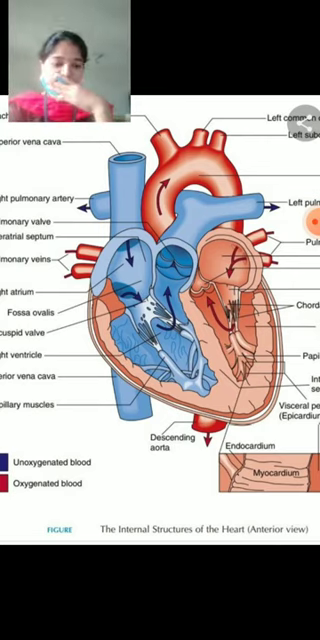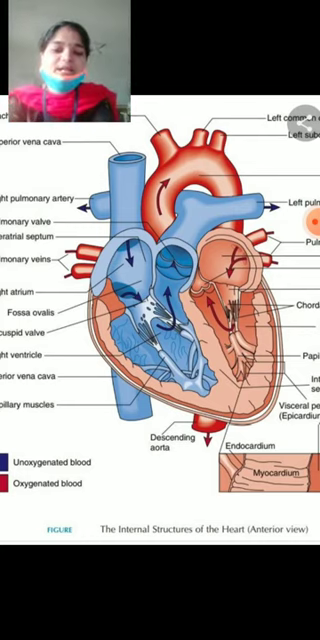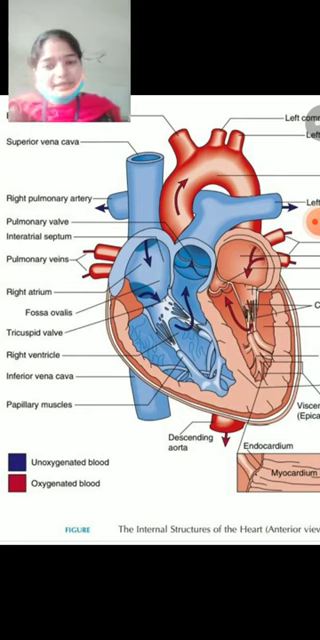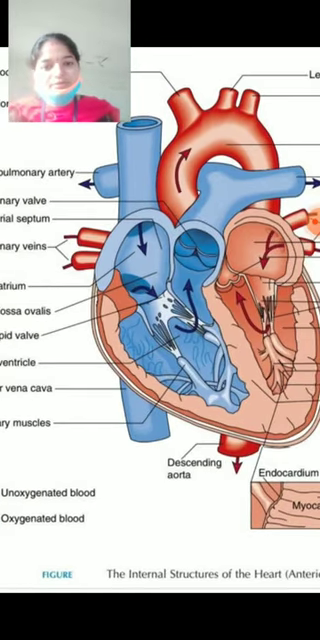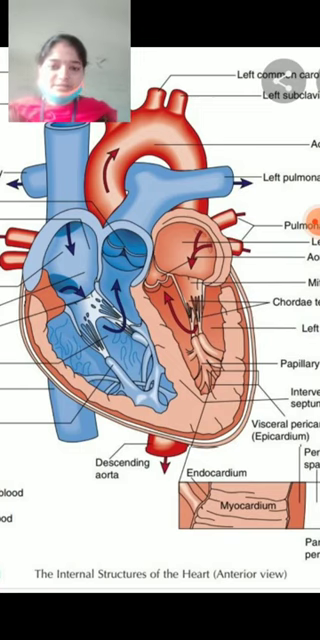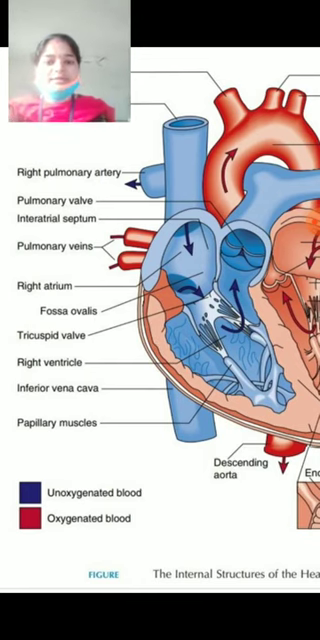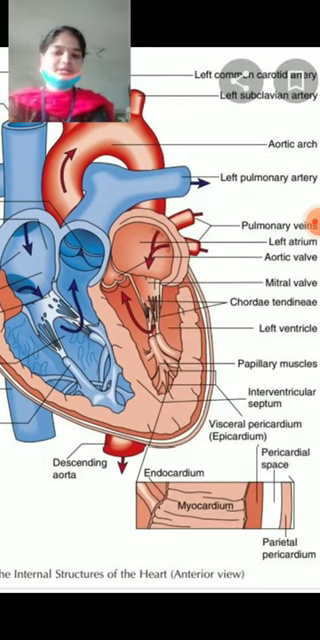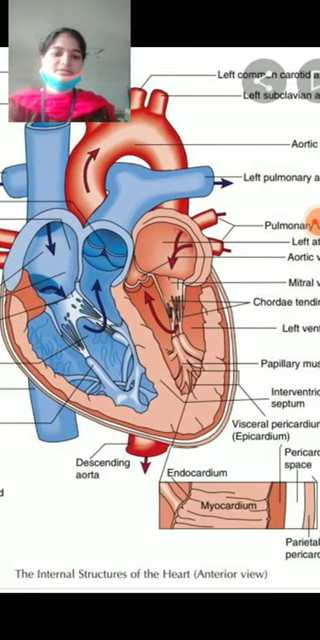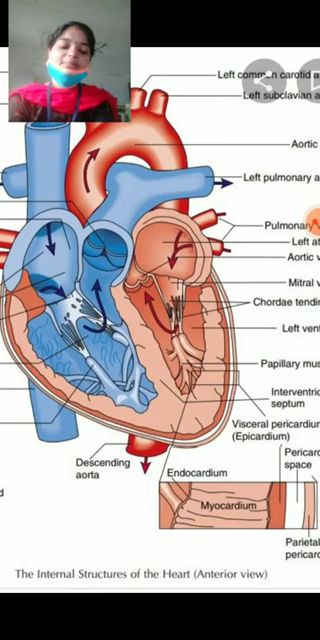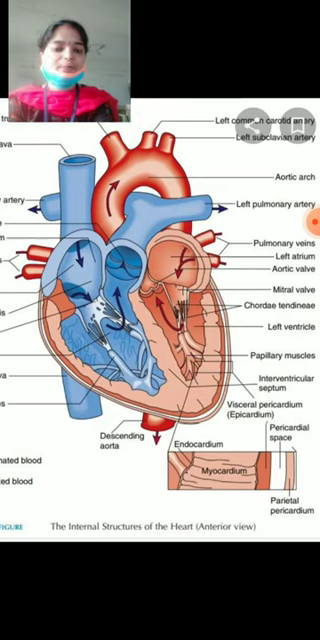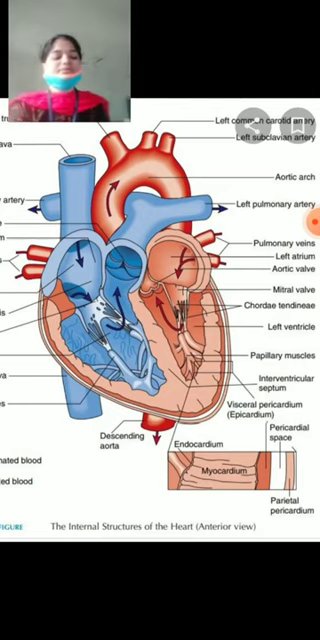The two arteries, namely the pulmonary artery and the systemic artery. Here you can see the pulmonary artery in blue color. It divides into the right pulmonary artery and the left pulmonary artery. This red one is the aortic or systemic artery. The pulmonary artery and systemic artery both carry blood from the heart to different body parts.